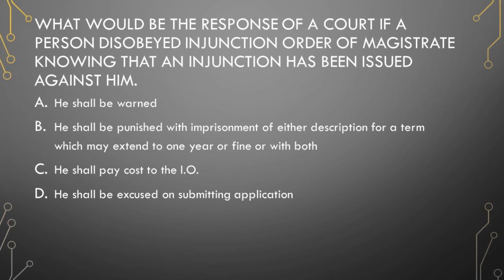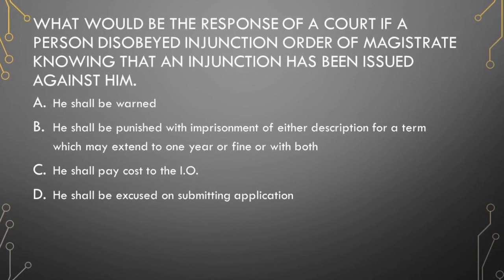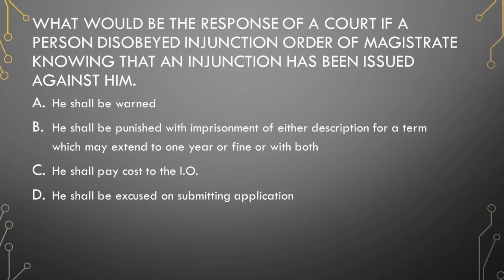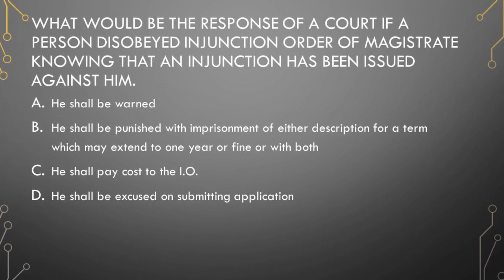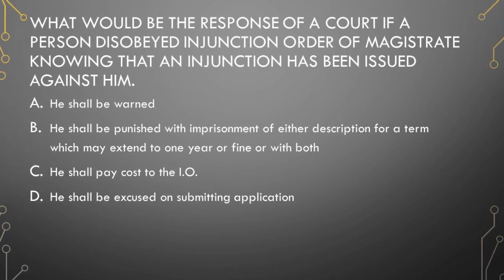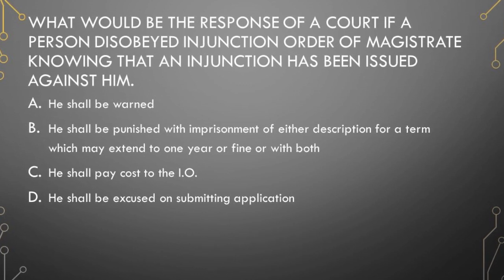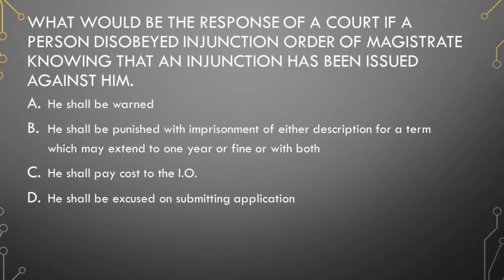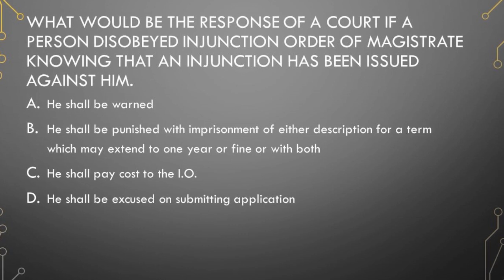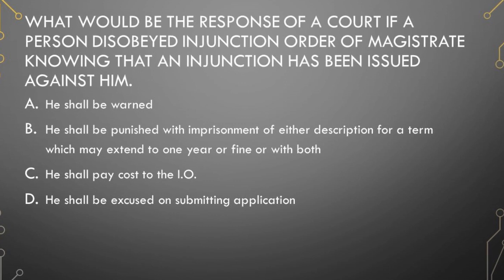Next question is, what would be the response of a court if a person disobeyed an injunction order of a magistrate knowing that an injunction has been issued against him? I give you 4 options. He shall be warned. He shall be punished with imprisonment of either description for a term which may extend to 1 year or fine or with both.